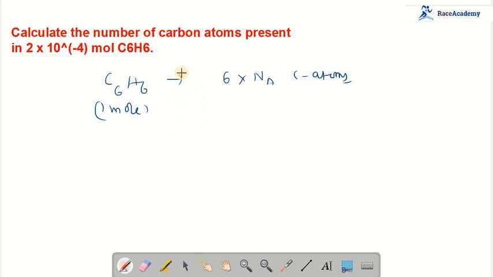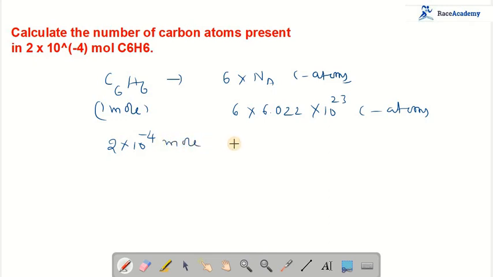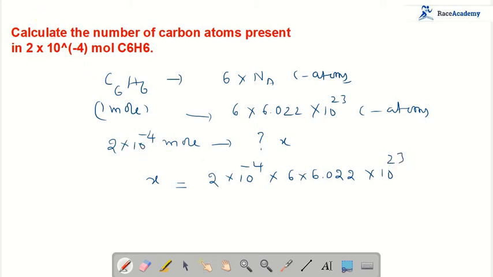So 1 mole has 6 into 6.022 into 10 to the power of 23 carbon atoms. If it is given as 2 into 10 to the power of minus 4 moles, then what is the value? It can be multiplied with this one. So assume it is some x. What is x? X is equal to 2 into 10 to the power of minus 4 into 6 into 6.022 into 10 power 23. Let us simplify this one.